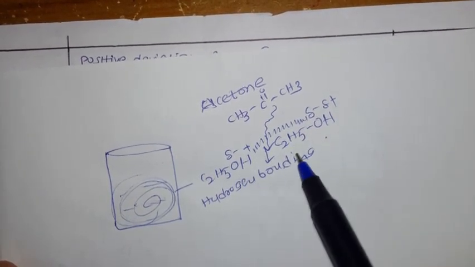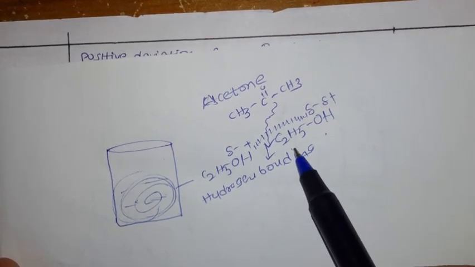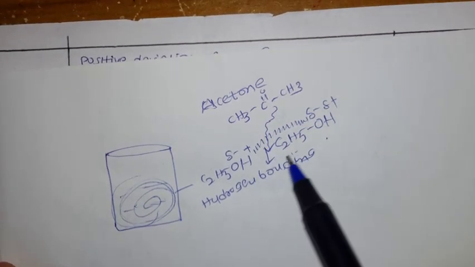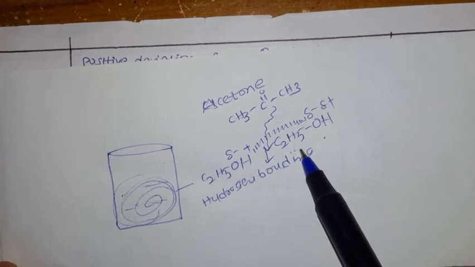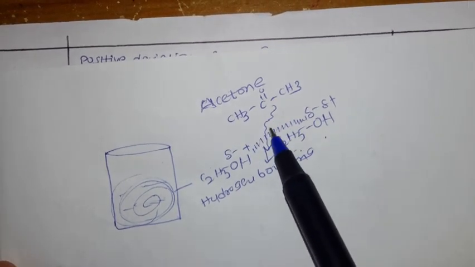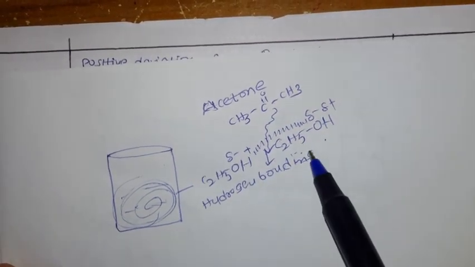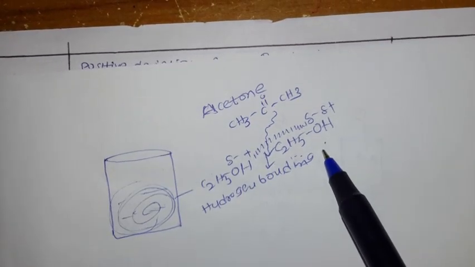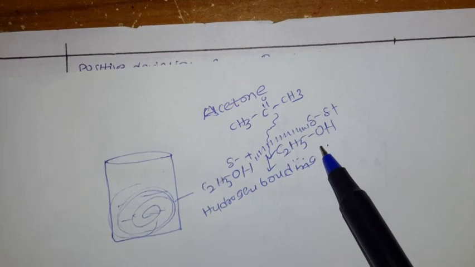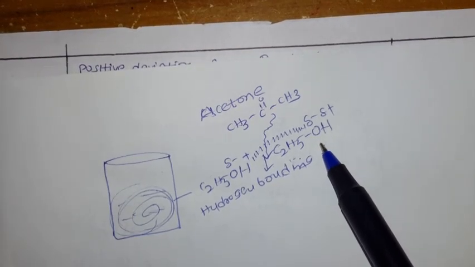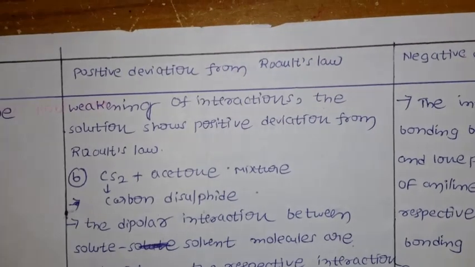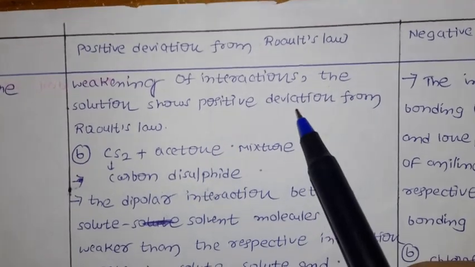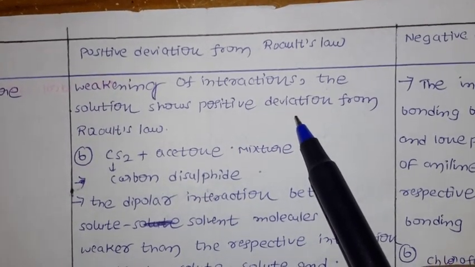Why? Because once interaction is there, it's difficult to escape from the intermolecular attraction forces. But when you add the acetone, it's going to break the hydrogen bonding between the molecules. So it becomes easy to evaporate. Once it escapes, it becomes vapor, so it's going to increase the vapor pressure. Because of that reason, vapor pressure is more in the case of positive deviation from Raoult's law.